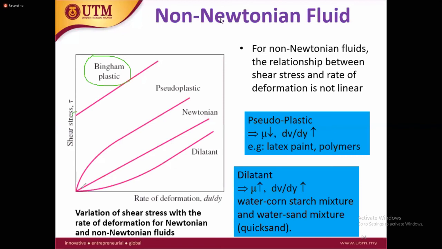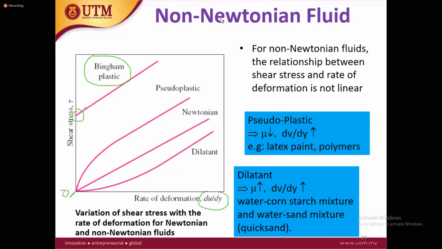Look here, Bingham plastic means initially the fluid does not move even when you apply shear stress. After a certain shear stress, it starts moving, and it moves linearly. Look here, they start very linear. The viscosity is constant, the slope is constant, but initially it cannot start from the origin.